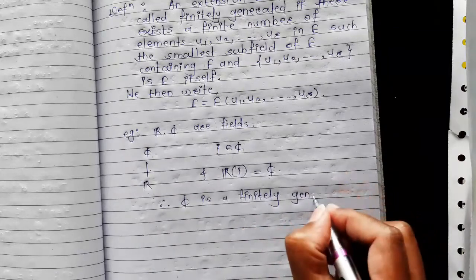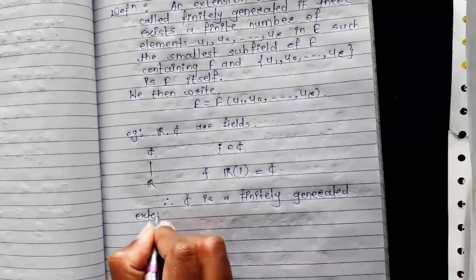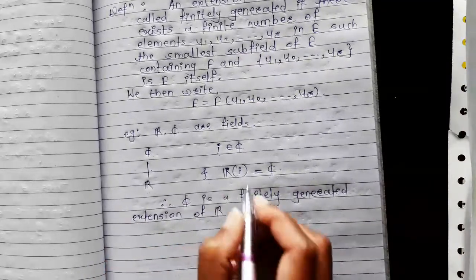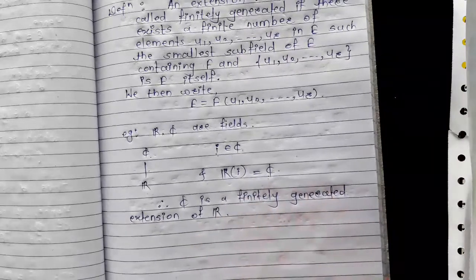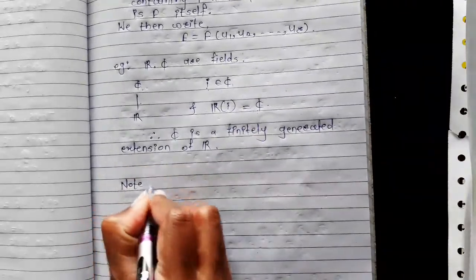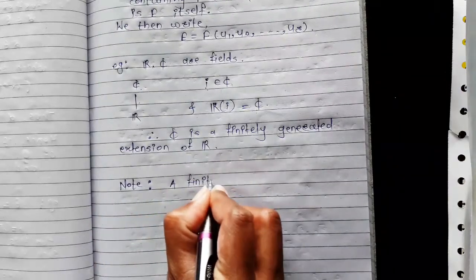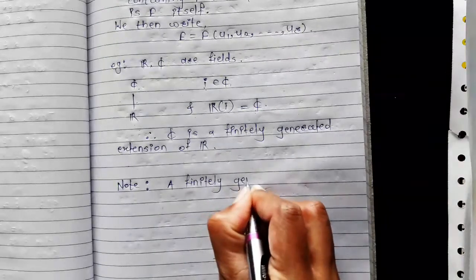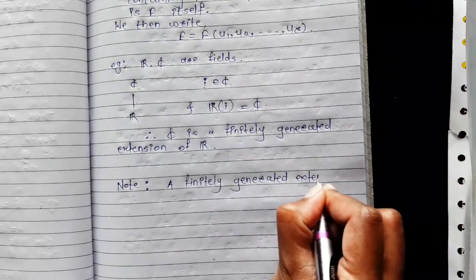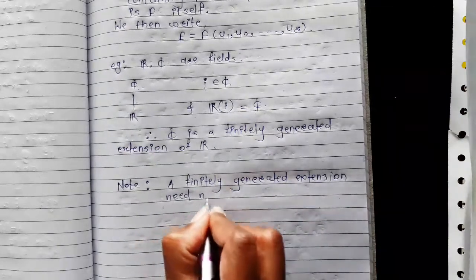C is a finitely generated extension of R. Now one note: a finitely generated extension need not be algebraic.